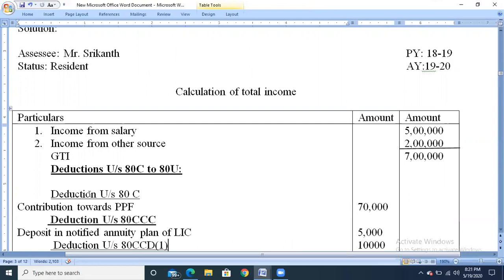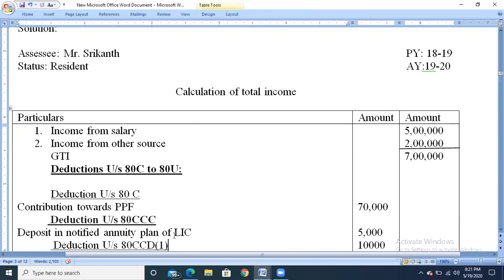First, deduction under section 80C, that is contribution towards PPF, 70,000. For 80C, the maximum limit is 1,50,000, whichever is less has to be taken. So 70,000 or 1,50,000, the lesser value is 70,000. So we have taken 70,000 as deduction.